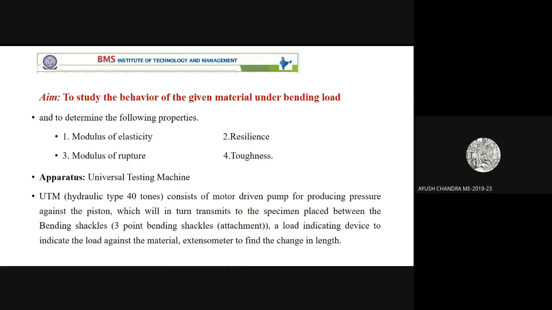Okay. Now I think it may not be understood, but I'll explain the complete concept of the bending test. Then you'll understand what exactly happened in the 5 minute video. So now the aim of the experiment is to study the behavior. The behavior means the sense in material science. The first module is concerned with mechanical behavior.